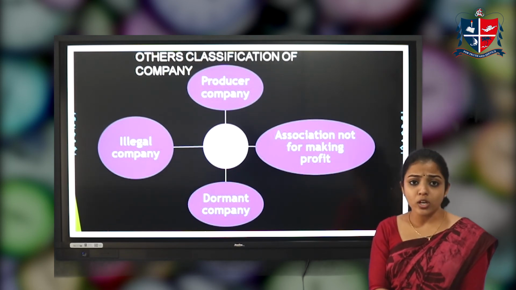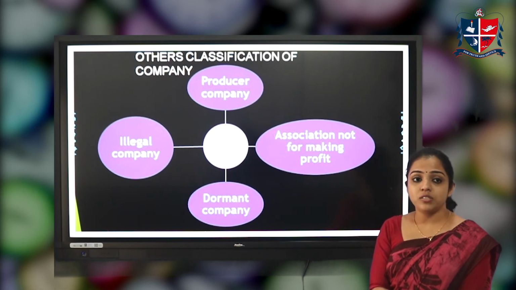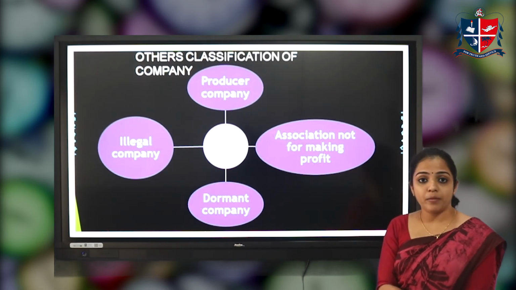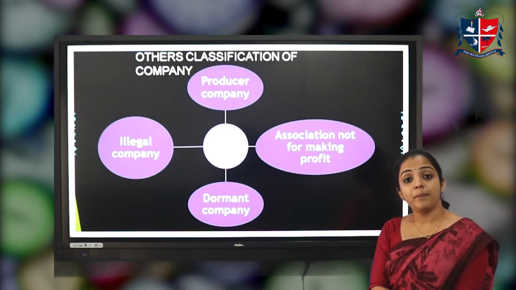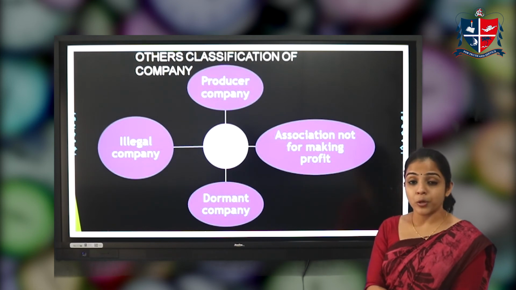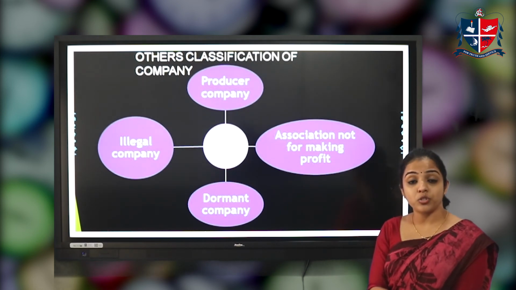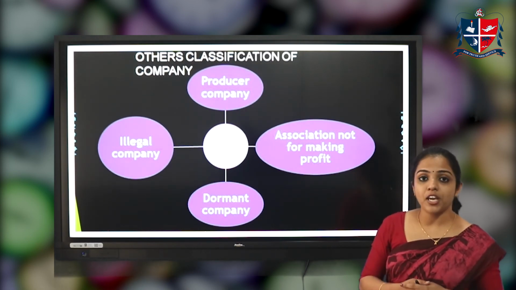Next one is the producer company. Producer company is a newer concept adopted in the Companies Act 2013, which is for farmers who are mainly engaged in agricultural activity. They can start a producer company, and they get the benefit of sharing the profits and losses arising among its members. These are the basic classifications of company.